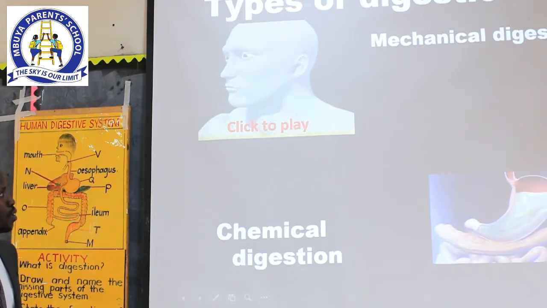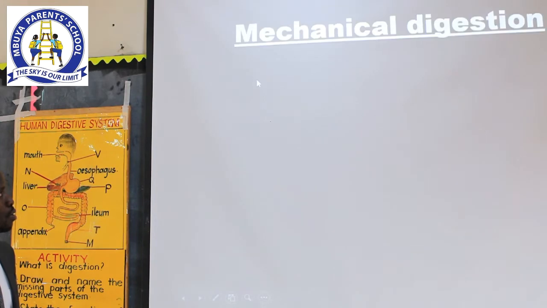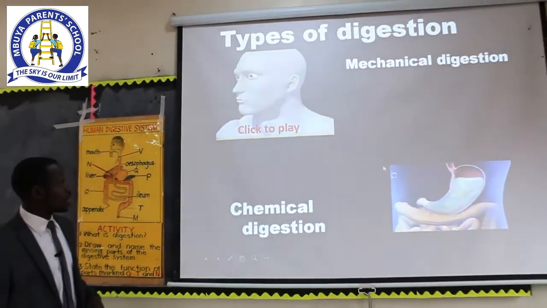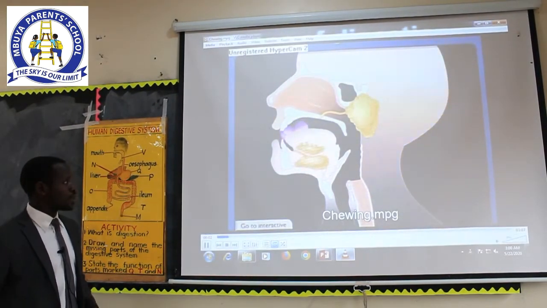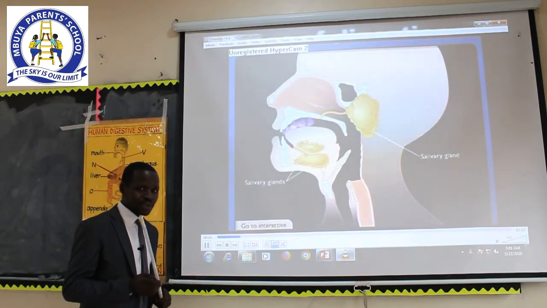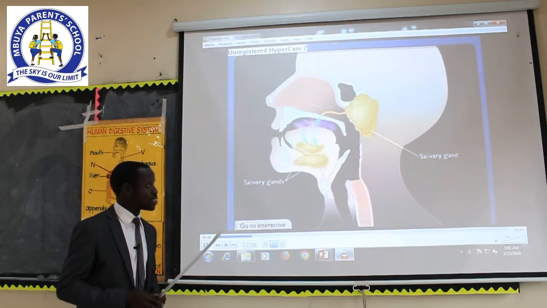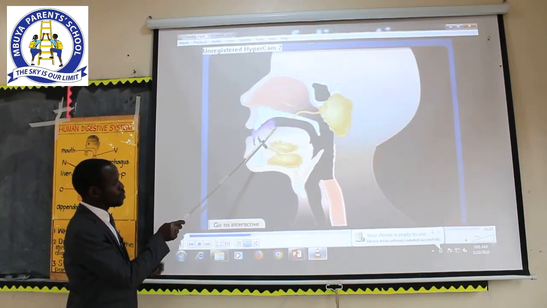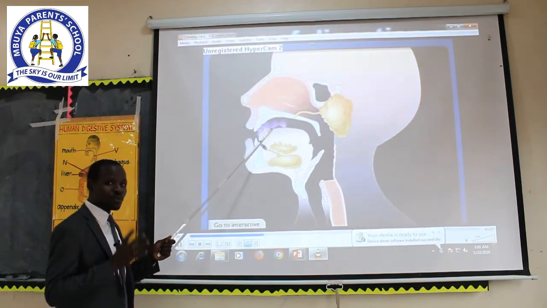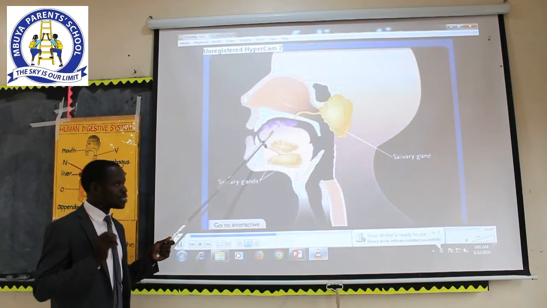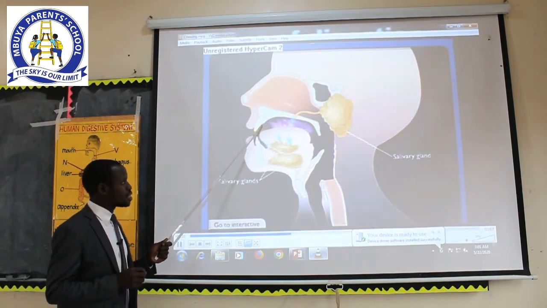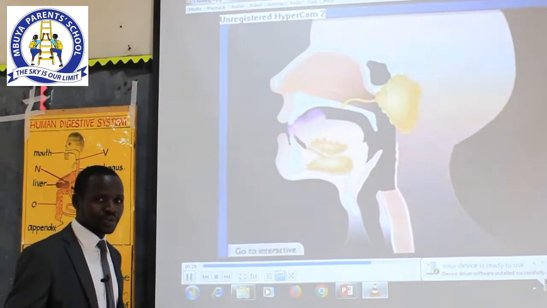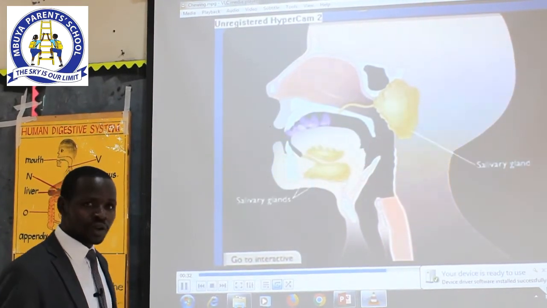And when you look at our video right here, you can do this practically as you are watching this lesson. As we look at our video, you realize that someone has put food in the mouth, and in the process, the jaws are moving. What do we call that? Yeah, that is chewing. So as you chew the food, the teeth will break down the large food particles into small particles. And that's what we refer to as mechanical digestion.